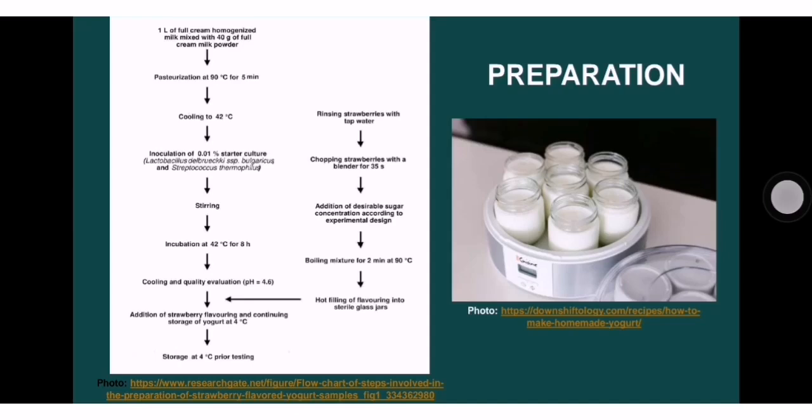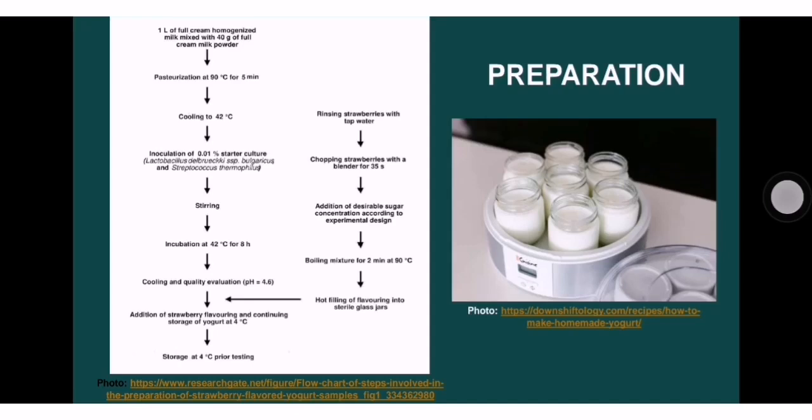So after all that, we are going to add, of course, our fruits. We add maybe strawberry. Before adding the strawberry, you need to first prepare it. You need to rinse the strawberries with tap water to eliminate bad microorganisms from the fruit, or you could try to sterilize it by maybe pouring semi-hot liquid over it.